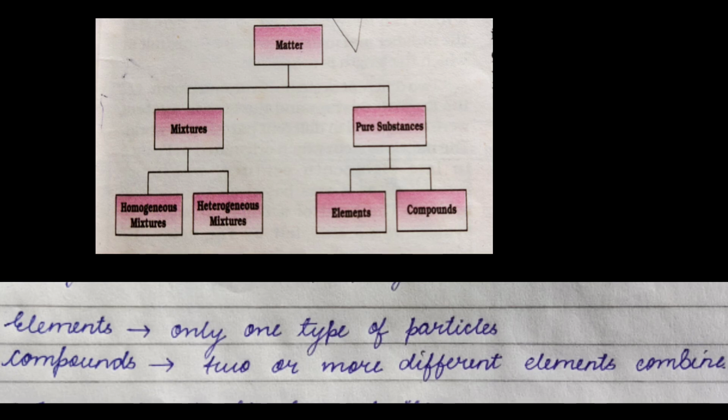But if I am saying compounds, there can be more than one element. Suppose water, which is a pure substance, as I have already explained. But water has two elements, hydrogen and oxygen, and it is fixed. So water is a compound.